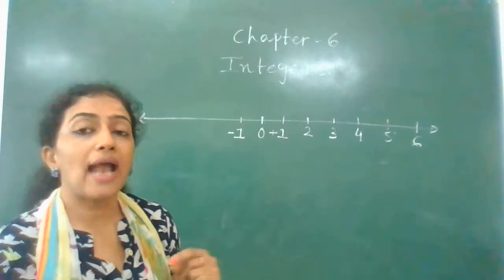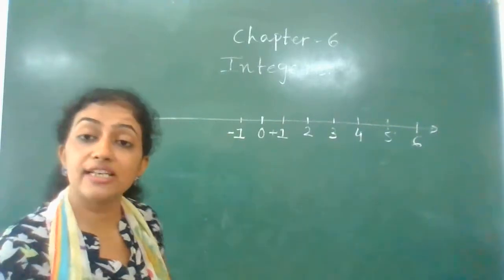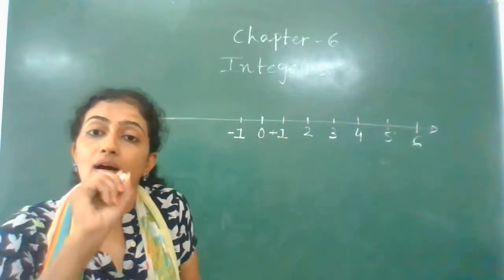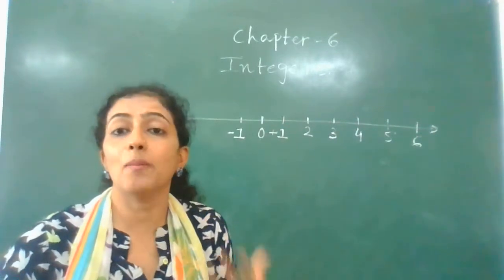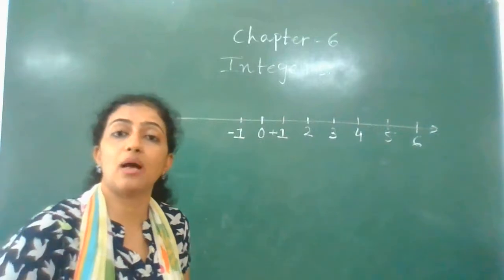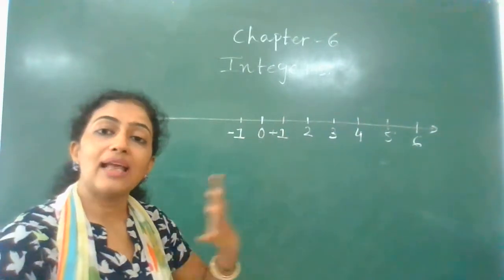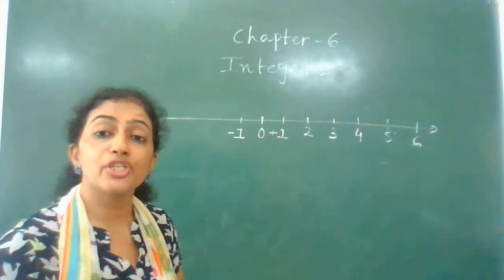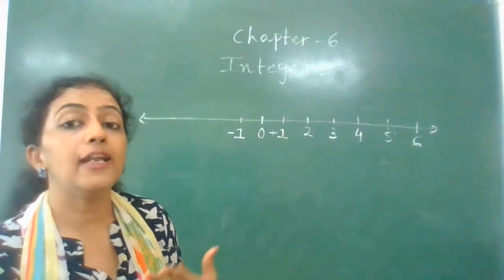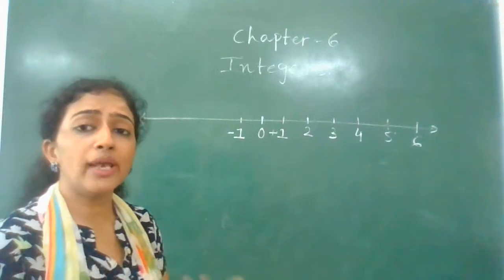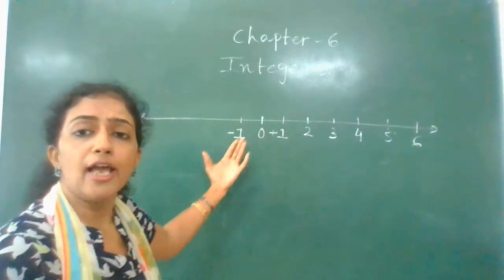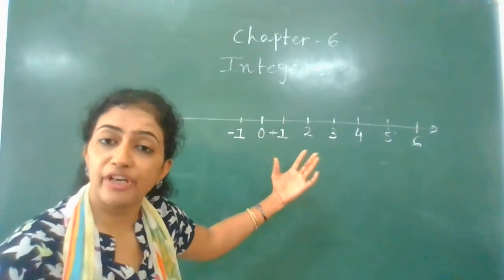So here you can understand this number has its own sign, a minus sign, and with the minus sign a number becomes a negative number. As you start adding the negative numbers, we start calling them integers. So you can call these negative integers, and these positive integers.